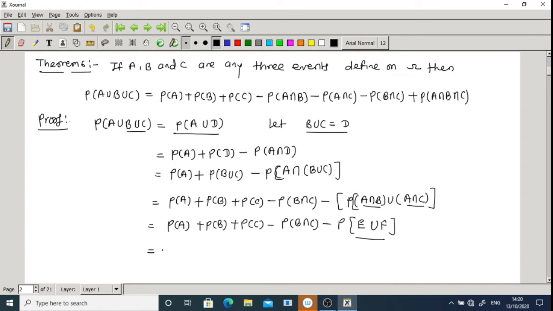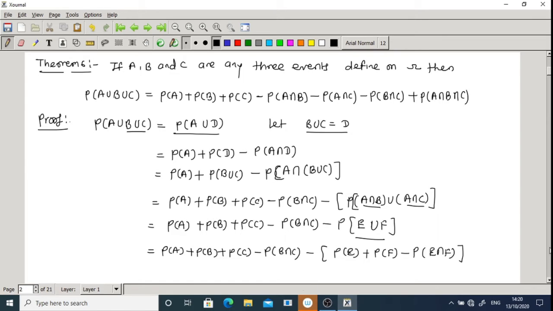So you get P of A plus P of B plus P of C minus P of B intersection C minus, in brackets, P of E plus P of F minus P of E intersection F, by the addition theorem.